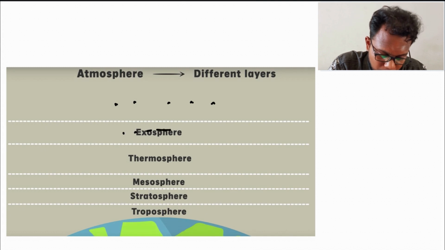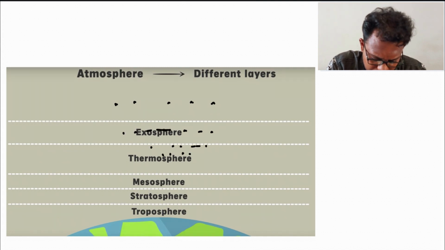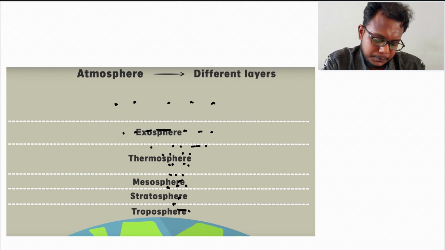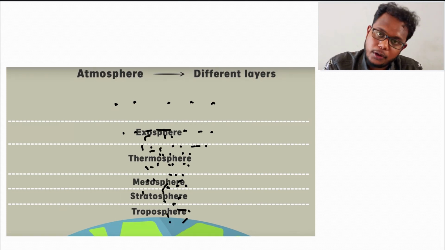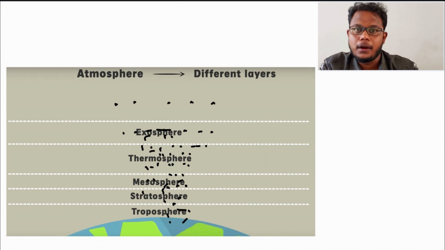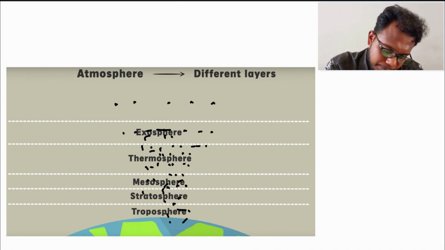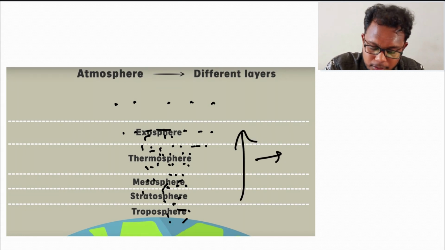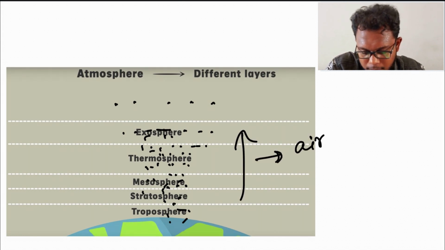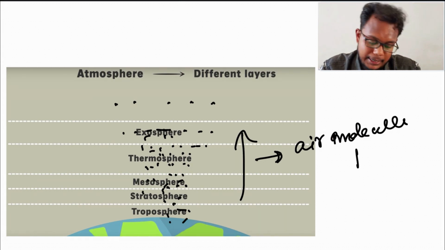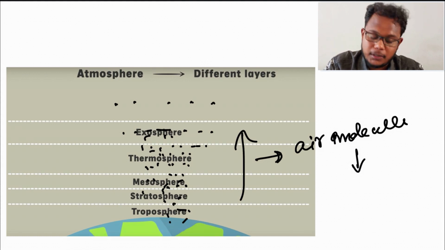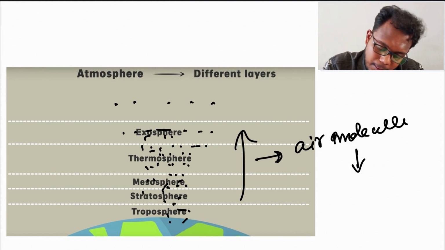As you go from the ground to the top, the air molecules decrease, but at the bottom layer of the atmosphere we find more air.